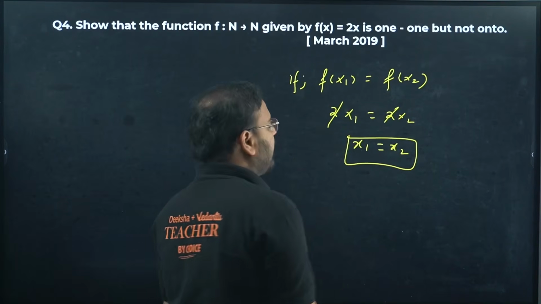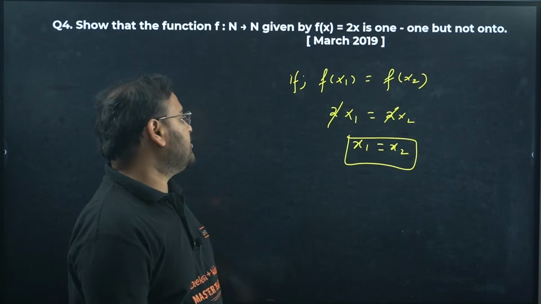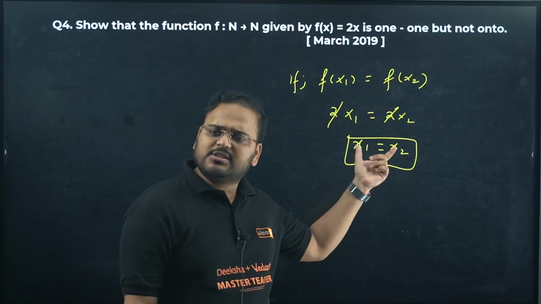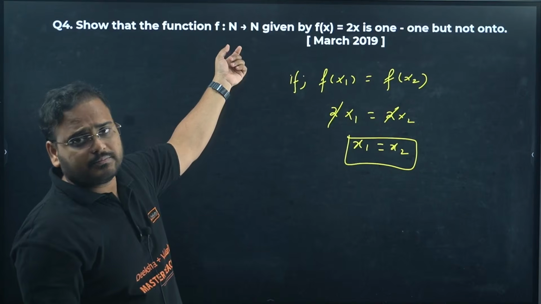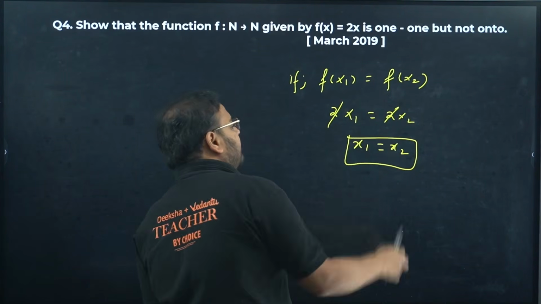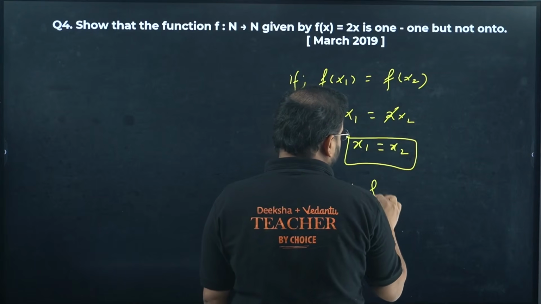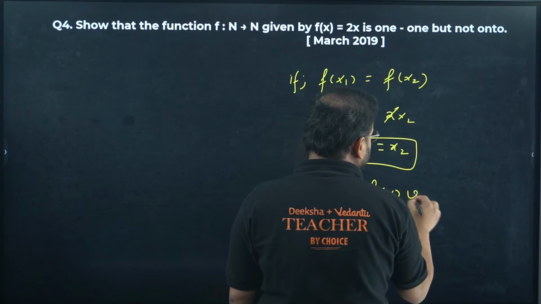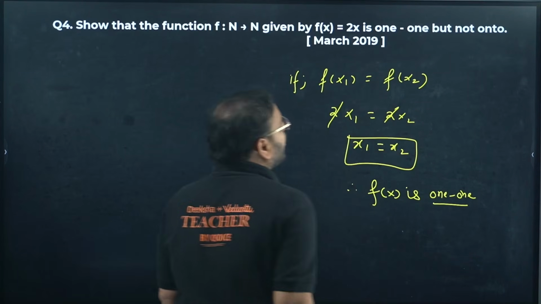If f of x1 equals f of x2, then I reach the conclusion that x1 equals x2, and this is true because the domain you check is natural numbers. So it implies f(x) is 1-1.